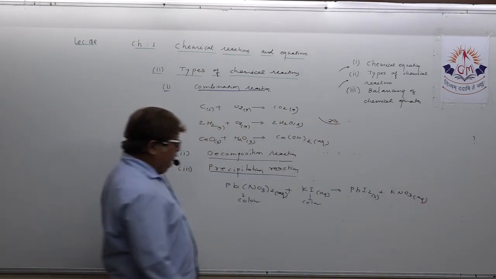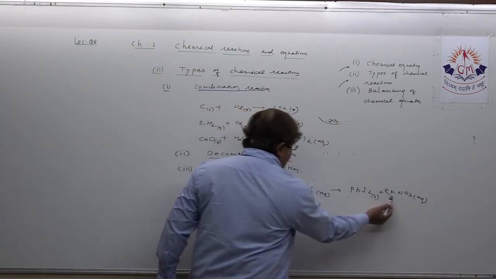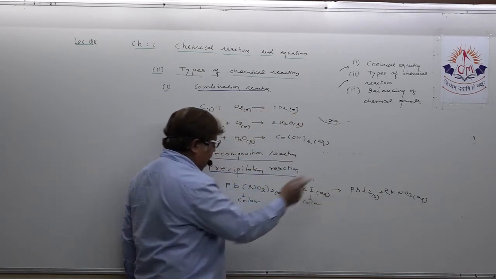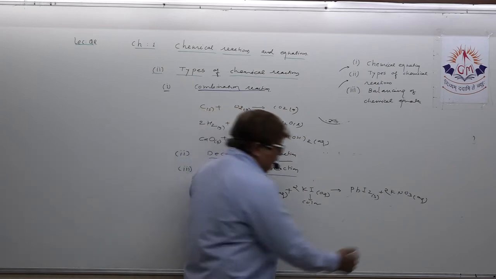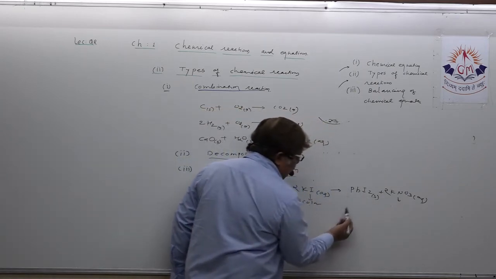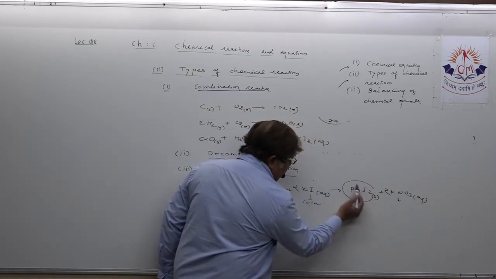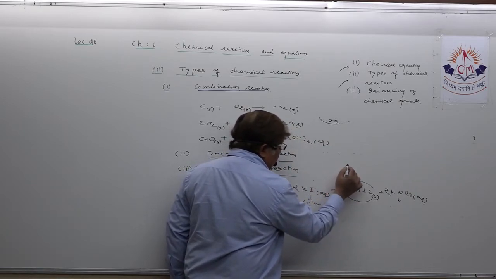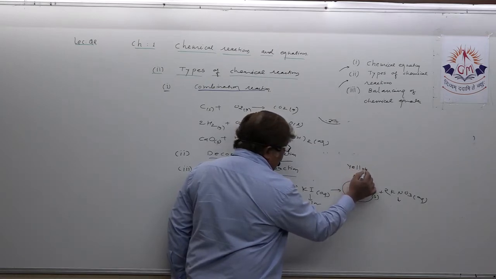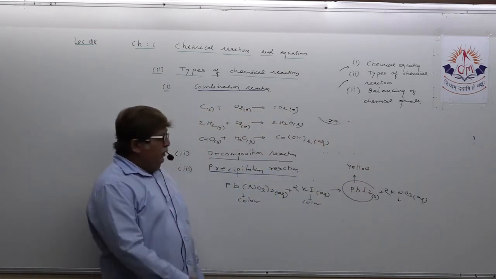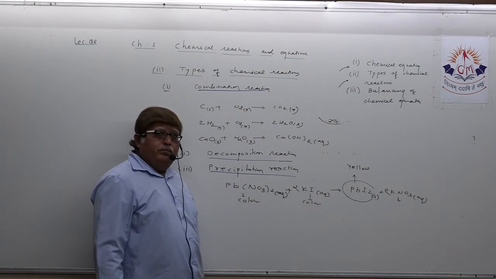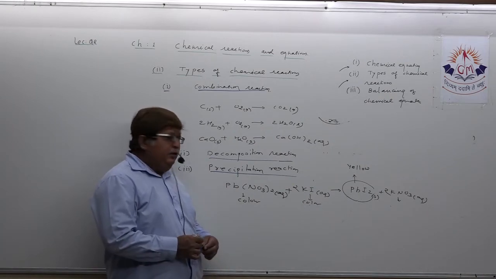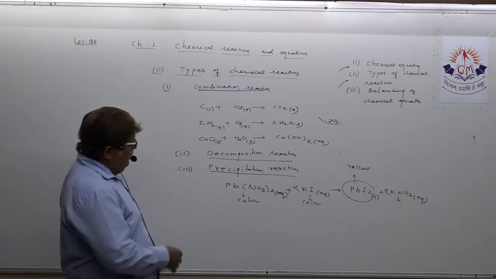Balancing, accordingly you can do it. Here too the equation is getting balanced. This is aqueous solution in liquid form, but lead iodide precipitate, tiny particles, are of yellow color. So this is one example of precipitation reaction that you can mention.